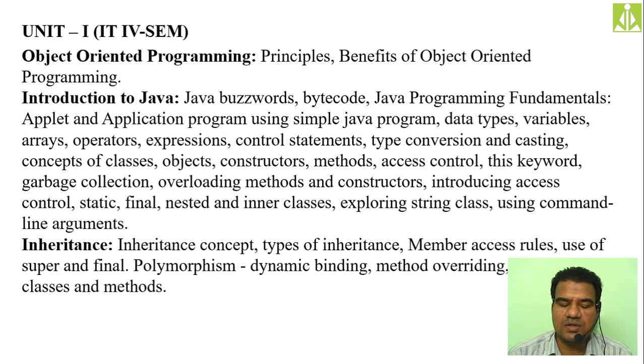Then we start the concept of classes, where we have objects, constructors, methods, access control, the super keyword, garbage collection, overloading, overriding.